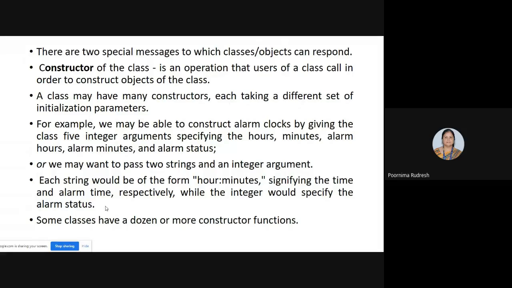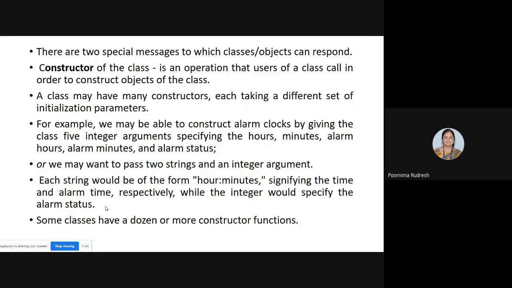Now let us consider one example. We want to construct an alarm class. Alarm clock is an object, right? Alarm clock is an object that we want to construct. So we'll use the constructor operation and construct the object, right? For that we have to pass the parameters, or arguments.